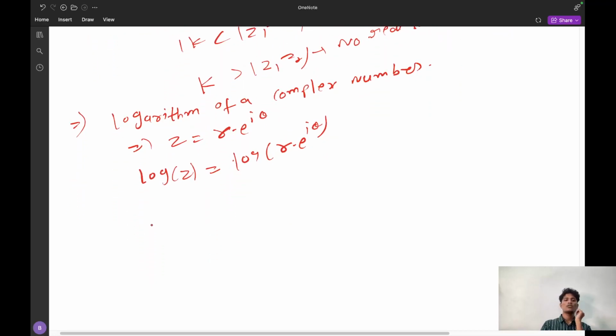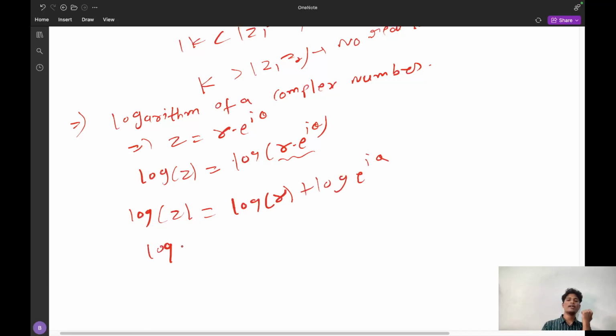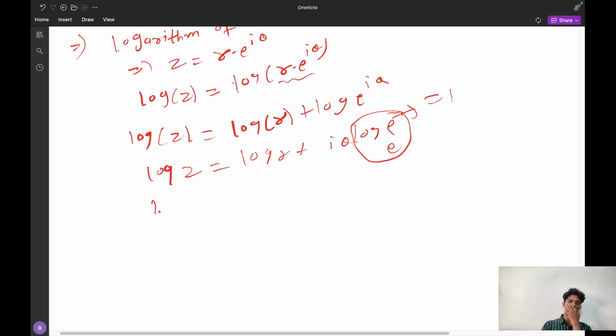Using a logarithmic property, we can make it into addition, that is log r plus log e power i theta. So log z is equal to log r plus i theta, and log e to the base e, we already know is equal to 1. Now log z is equal to log r plus i theta. This is the logarithm of z.